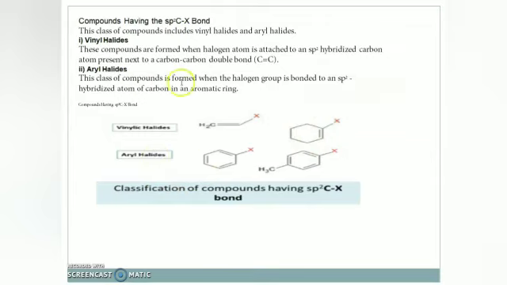This class of compounds is formed when a halogen group is bonded to an sp2 hybridized carbon atom in an aromatic ring. Here you can see an aromatic ring. Here will be sp2 because a double bond is there. So this carbon will be sp2 hybridized. It is directly attached to the halogen. Here also you can see another form of that. They are known as aryl halides.